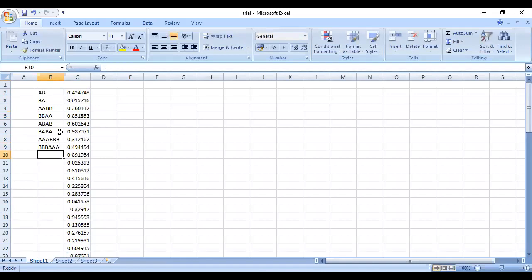Okay, so I'm making as many combinations as are possible, like this. These are the possible combinations you will come across.